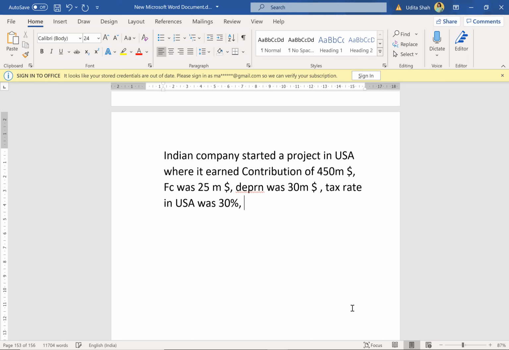Tax rate in India is 35%. I'm taking a hypothetical example. USA tax is greater than India.